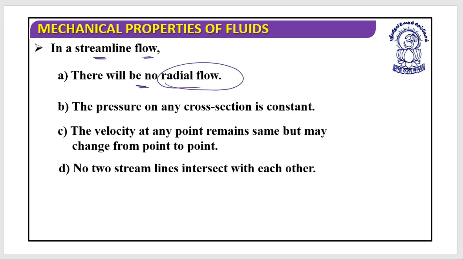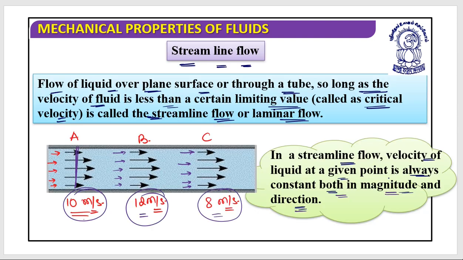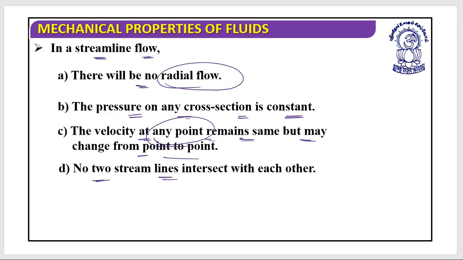Radial flow would not be there. Pressure on any cross section is constant, and velocity at any point remains the same, but may change from point to point, as we have discussed with A, B, and C. It is constant for A, it is constant for B, it is constant for C, but it may vary from A to B, B to C, and so on. And no streamlines can intersect each other, as we have just discussed. So these are the properties of streamline flow.